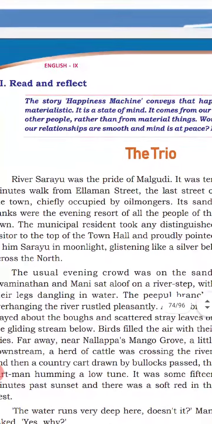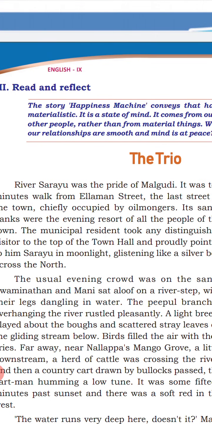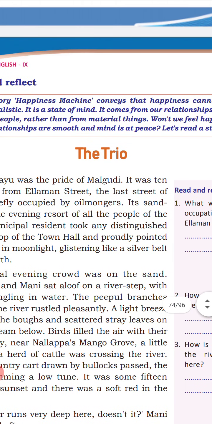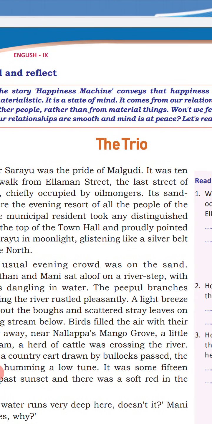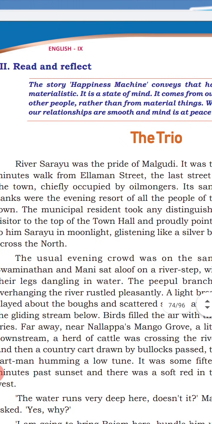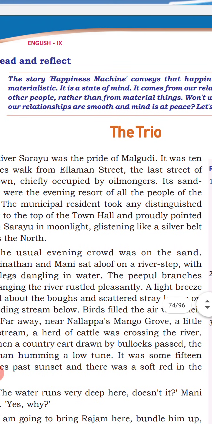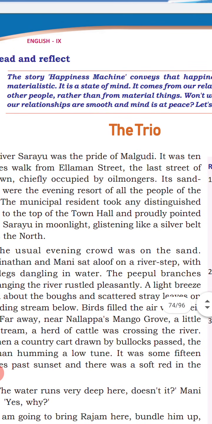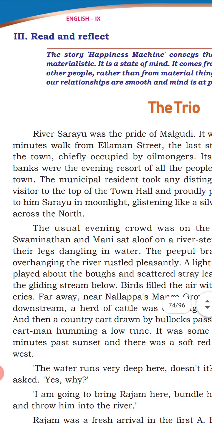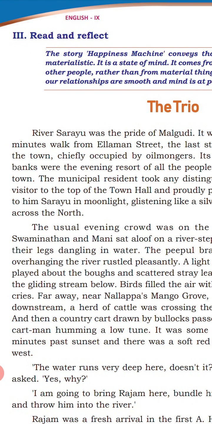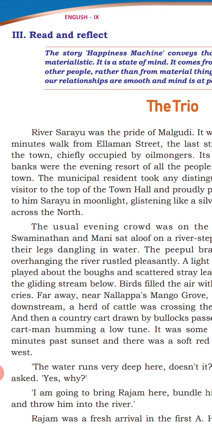Okay, let us see The Trio. First of all it says about the name of a river. That is, the river Sarayu was the pride of Malgudi. There was a river in Malgudi. Its name is Sarayu. It was a 10 minutes walk from Ellaman Street. A street is also mentioned in Malgudi. That street name is Ellaman, the last street of the town. The town is Malgudi, and a river is mentioned here, Sarayu, and the street also, Ellaman Street.